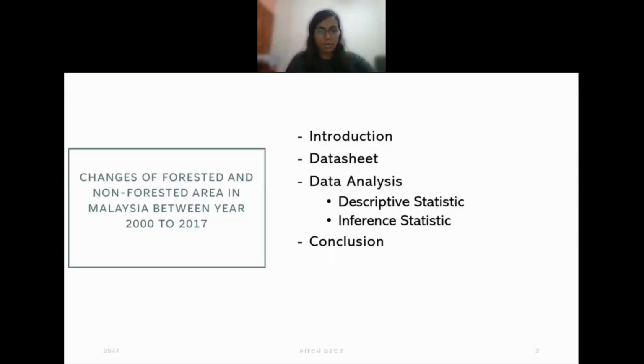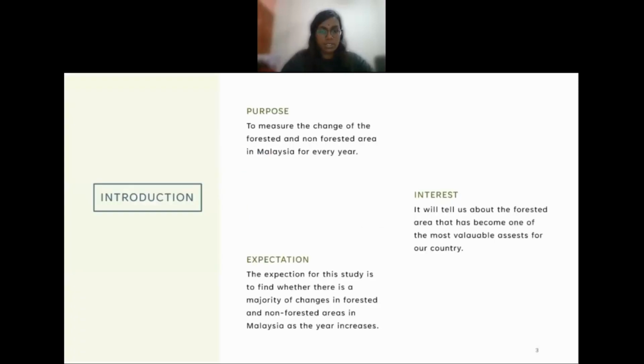Our topic is about the forest and non-forest area in measure between year 2000 and 2017, and we will describe more in detail on our testing. The introduction: this study measures the change of the forest and non-forest area in measure for every year between 2000 and 2017. We want to study this topic because it will tell us more about the forest area that has become one of the most valuable assets for our country. The expectation of this study is to find whether there is a majority of changes in forest and non-forest area in measure as the year increases.